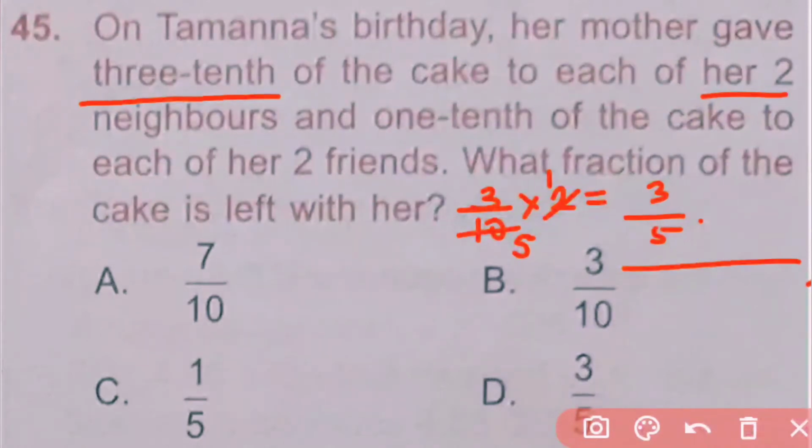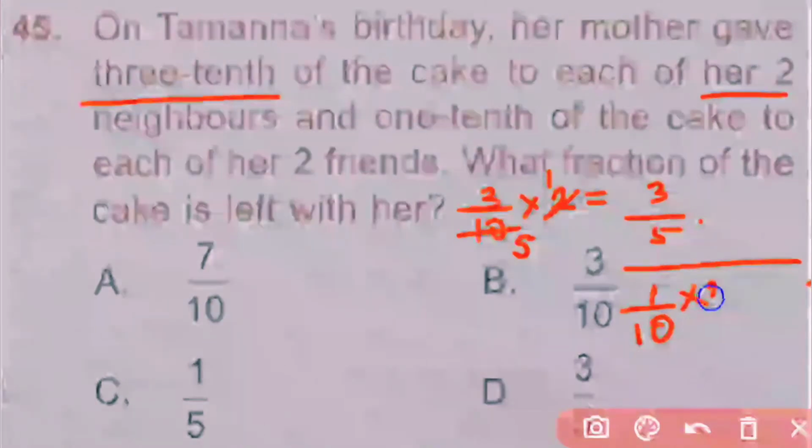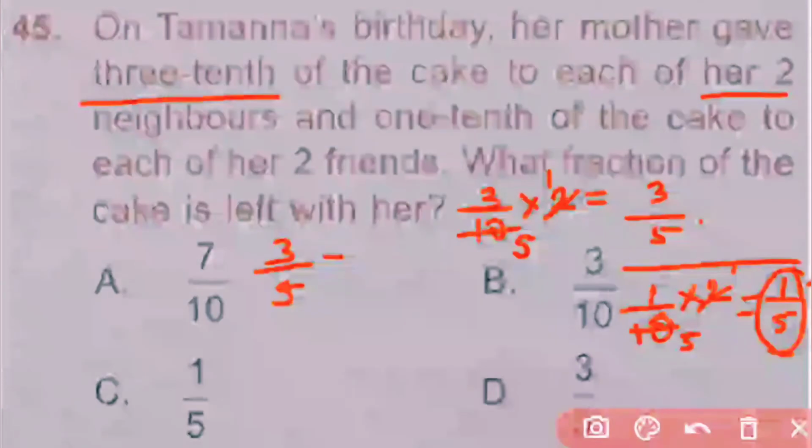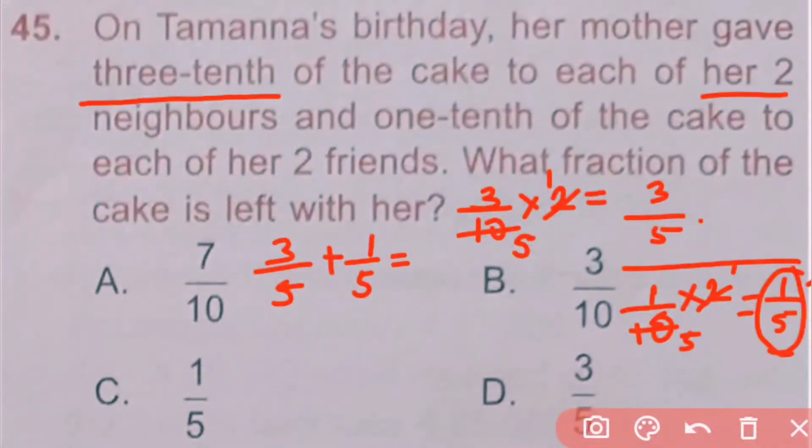and she also distributed 1/10 of the cake to each of her 2 friends. So here 2 ones are 2, 2 fives are 10, means 1 by 5. So 1 by 5 part she gave to her 2 friends. So total amount she gave is equal to 3 by 5 plus 1 by 5, means 4 by 5. So total amount she distributed is 4 by 5 part.